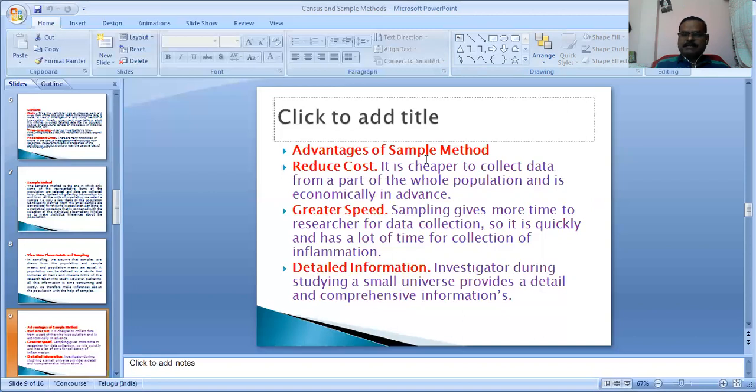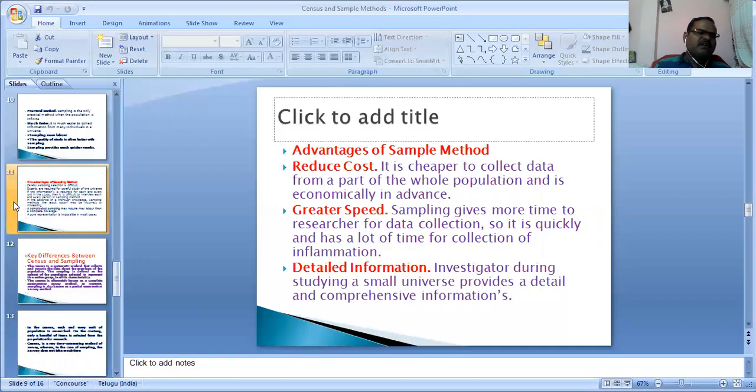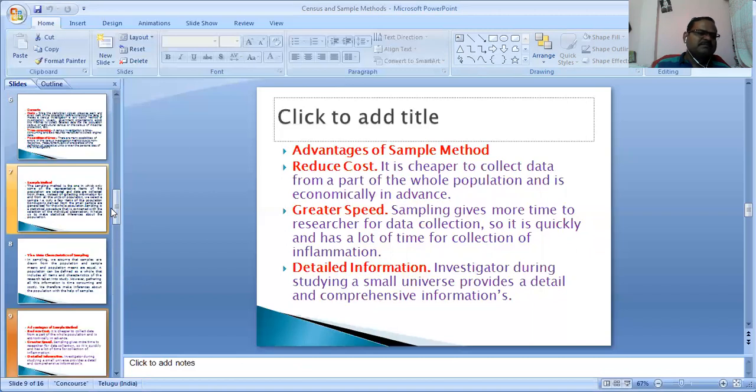What are the merits of the sampling method? Reduced cost, very speedy collection of information, and detailed information collected within a short period. That is the merit of the sample method.